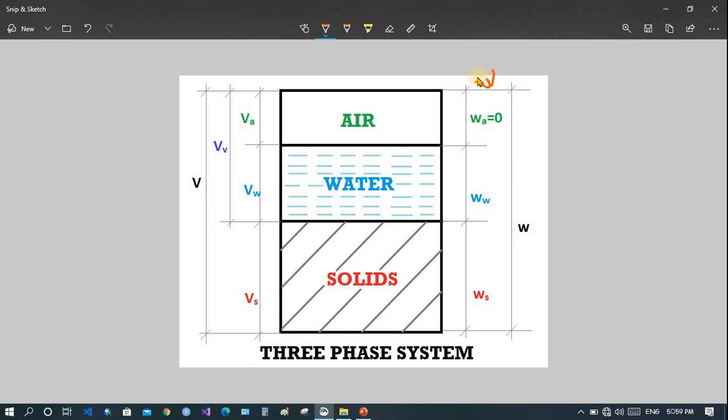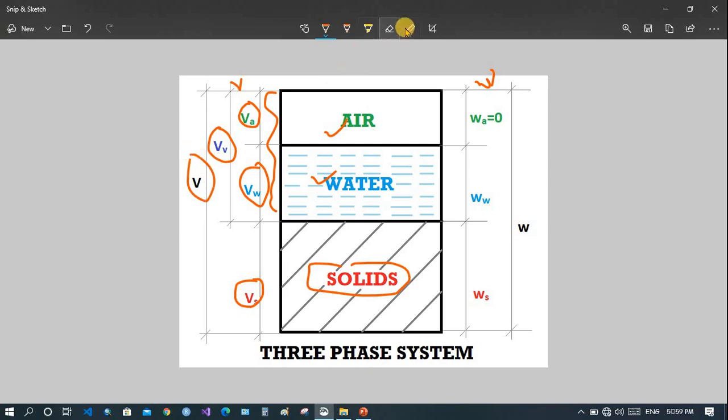This side shows weight and this side shows volume. Volume of air is represented by VA, volume of water by VW, and total volume of air plus volume of water represents volume of void, and this represents solid particles volume Vs. Total is V.